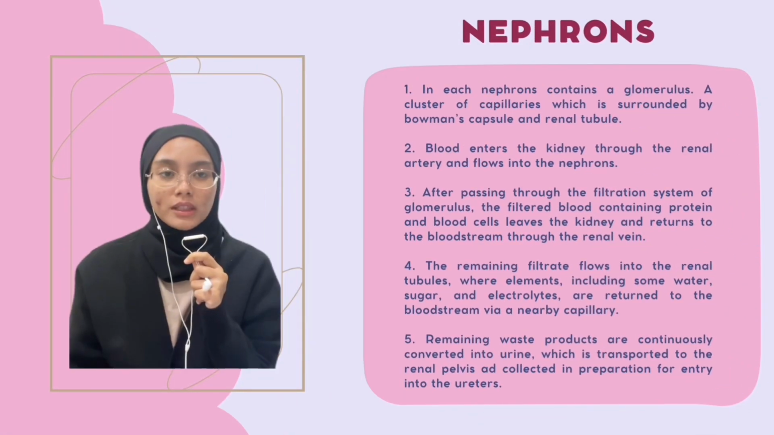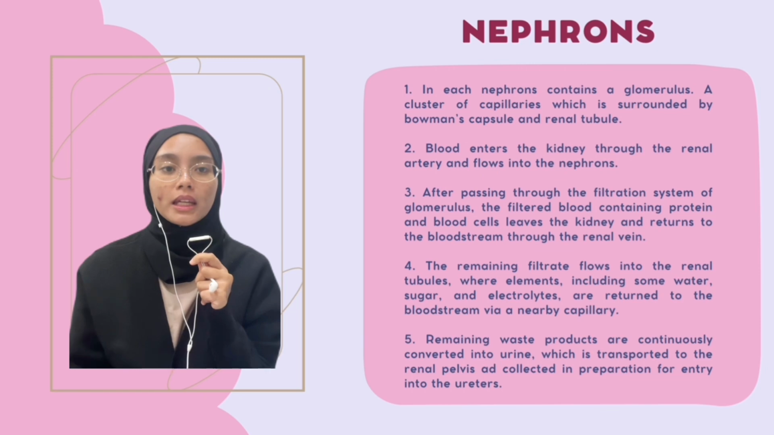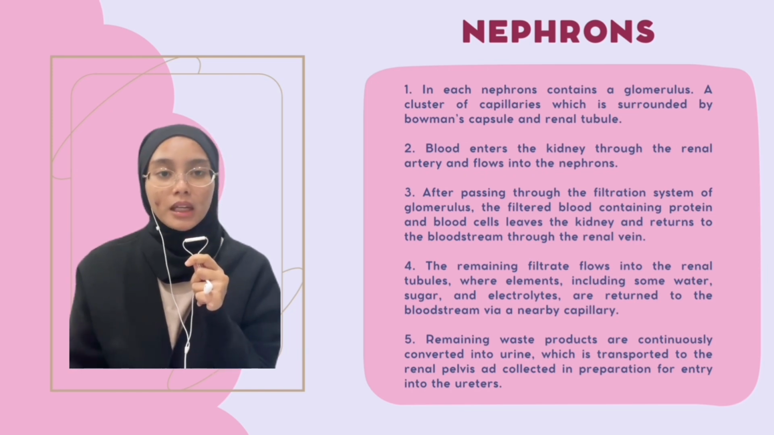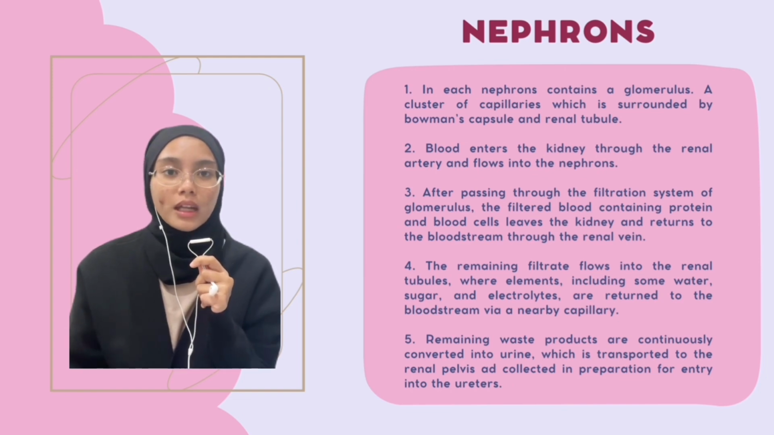Each nephron contains a glomerulus. A glomerulus is the main filtering unit of the kidney. It is a cluster of capillaries surrounded by a cup-shaped membrane called the Bowman's capsule and a renal tubule. Each glomerulus is located at the beginning of the nephron. The glomerulus has thin walls that allow smaller molecules, waste and fluid, mostly water, to pass into the tubule.